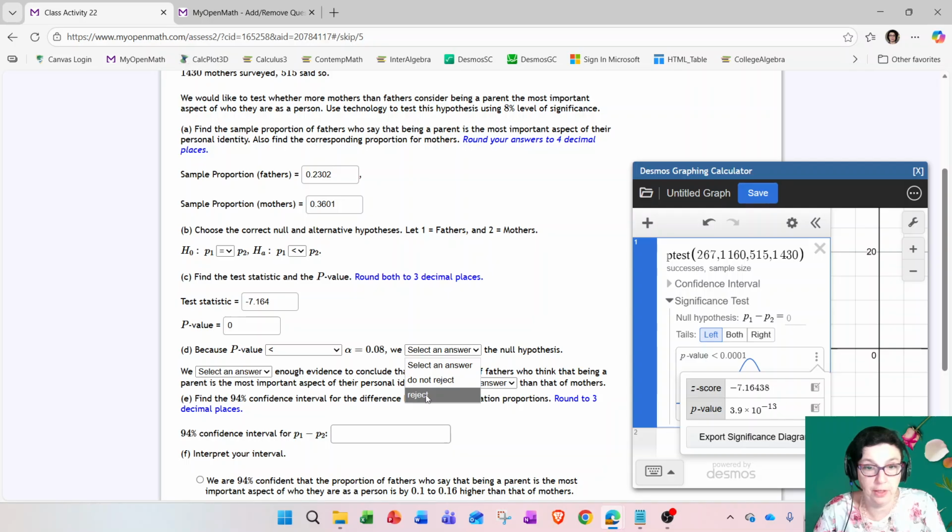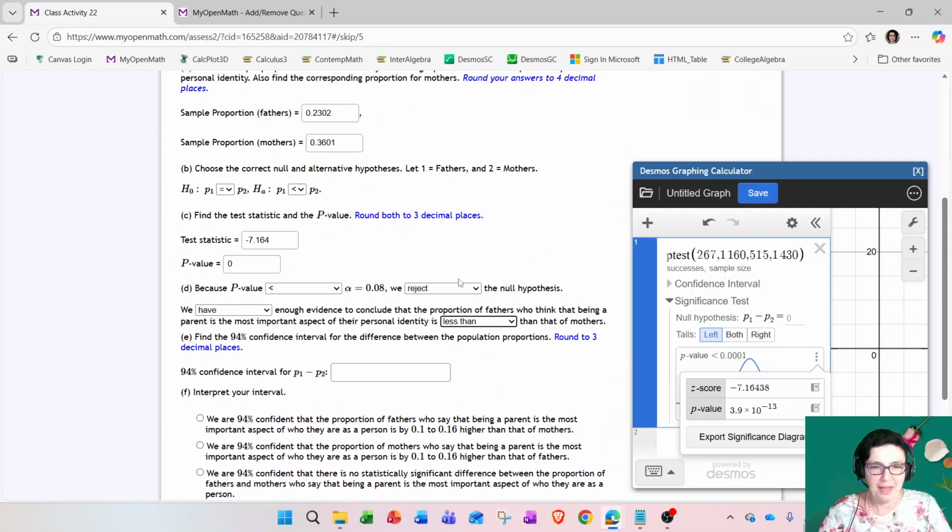So we are definitely going to reject the null hypothesis, and we absolutely have enough evidence to conclude that the proportion of fathers who think that being a parent is the most important aspect of their identity is less than mothers. This is where it gets so confusing, because the claim said more mothers than fathers, but here it says it in terms of fathers. Oh my God. So anyway, if more mothers, then less fathers. Okay, so that's what this is.